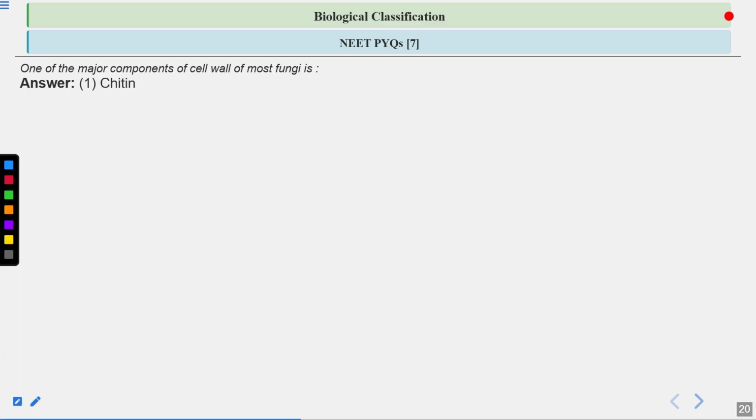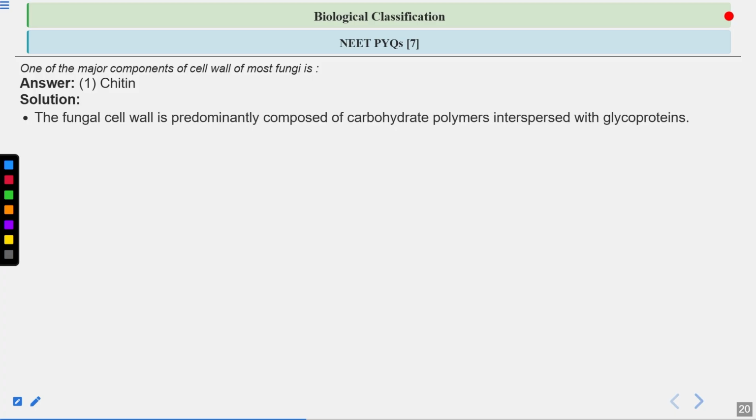Let's have a look at the answer. So the answer will be option number 1, chitin. Let's have a look at the explanation. The fungal cell wall is predominantly composed of carbohydrate polymers, which are interspersed with glycoproteins.